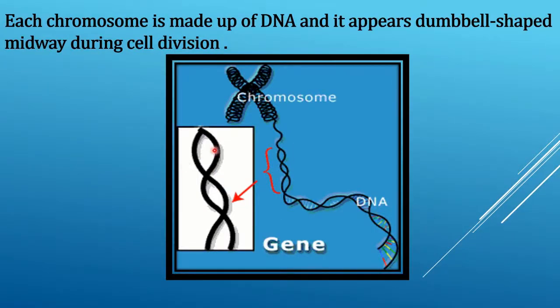Students, each chromosome is made up of DNA and it appears dumbbell shaped midway during cell division.